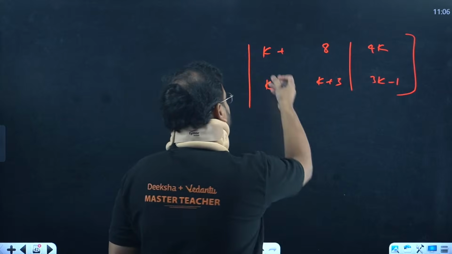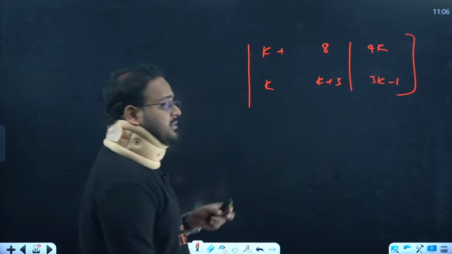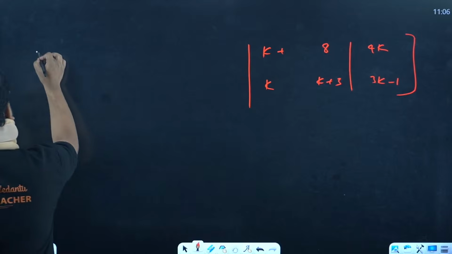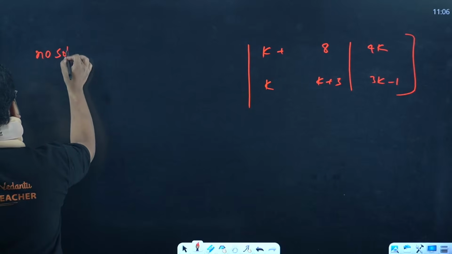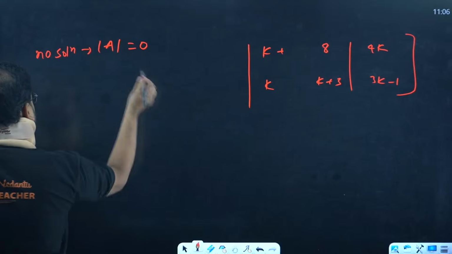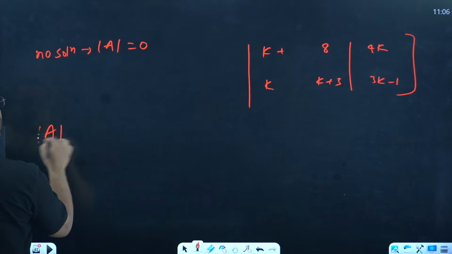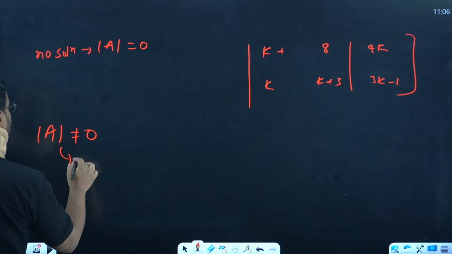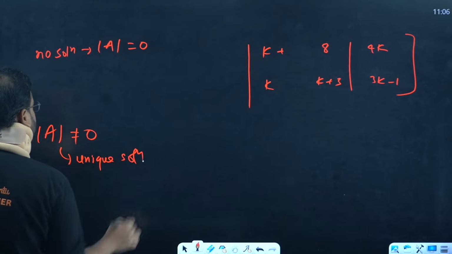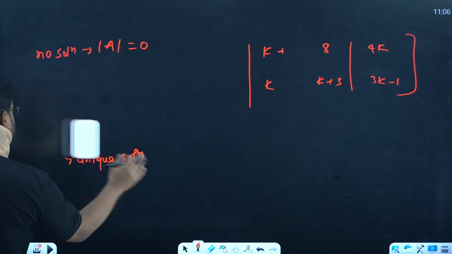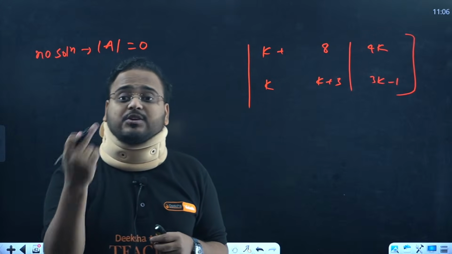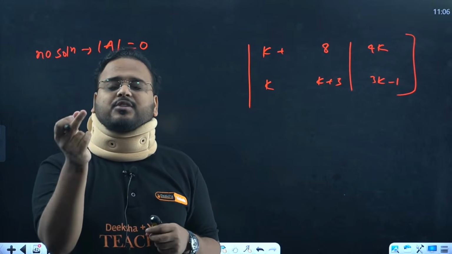Think about it. If you just simply solve just this part, because we are talking about two cases. No solution starts from where determinant of A should be equal to 0. Because if determinant of A is not equal to 0, this means the case of unique solution is there. This is the consistent form.